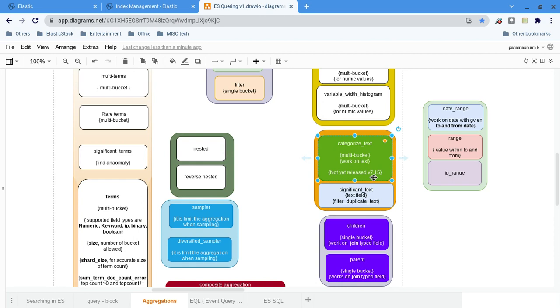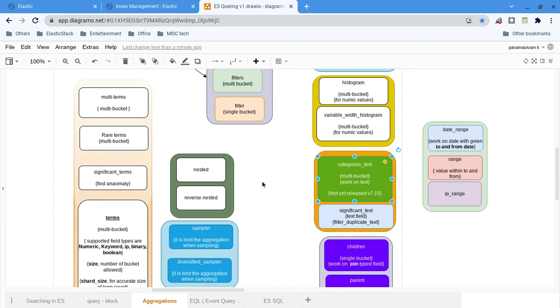Similarly, significant text checks for significance. Let's say I search a particular word, say hi. Hello can also be matched, right? Hi and hello will both be in the same bucket. That is significant text. So these two are text-related bucket aggregations.